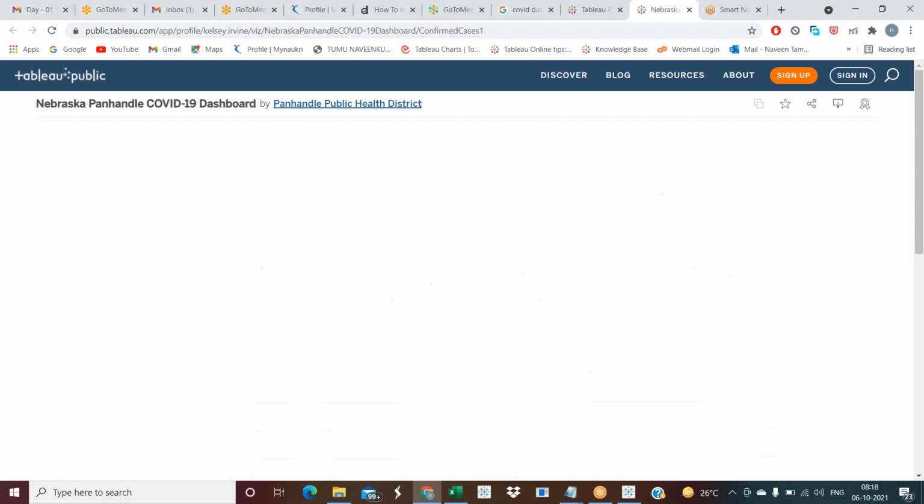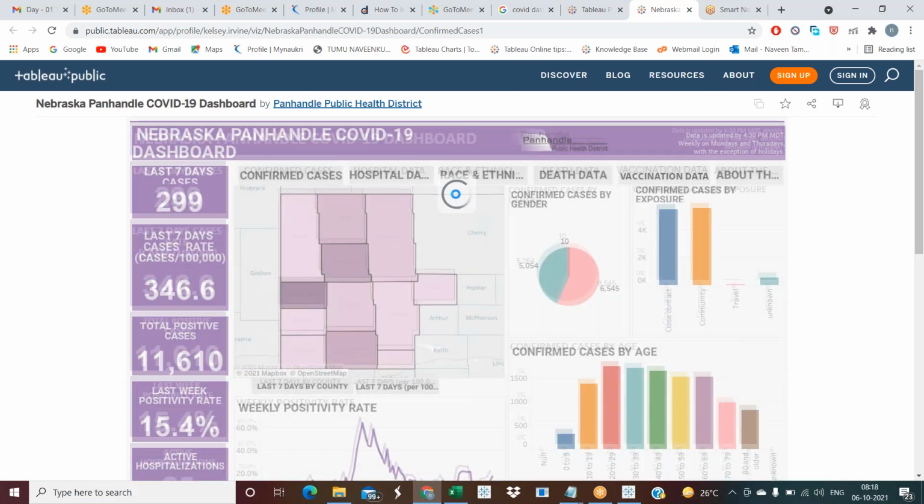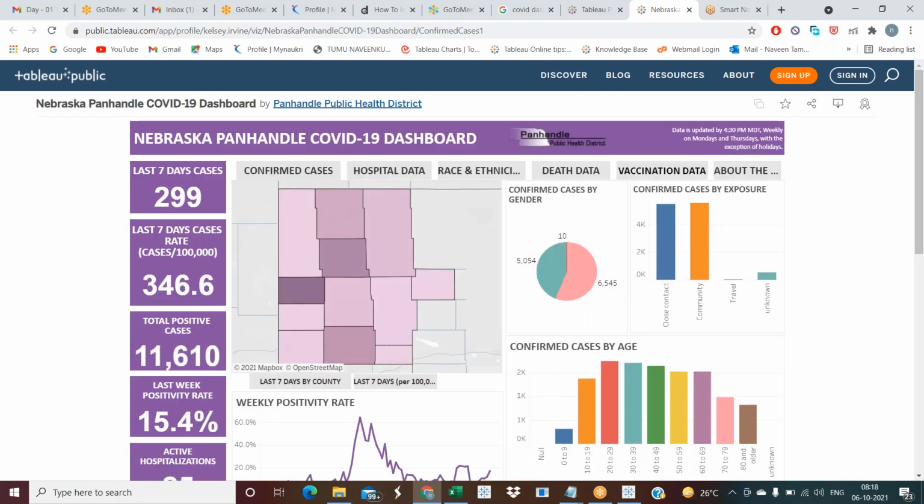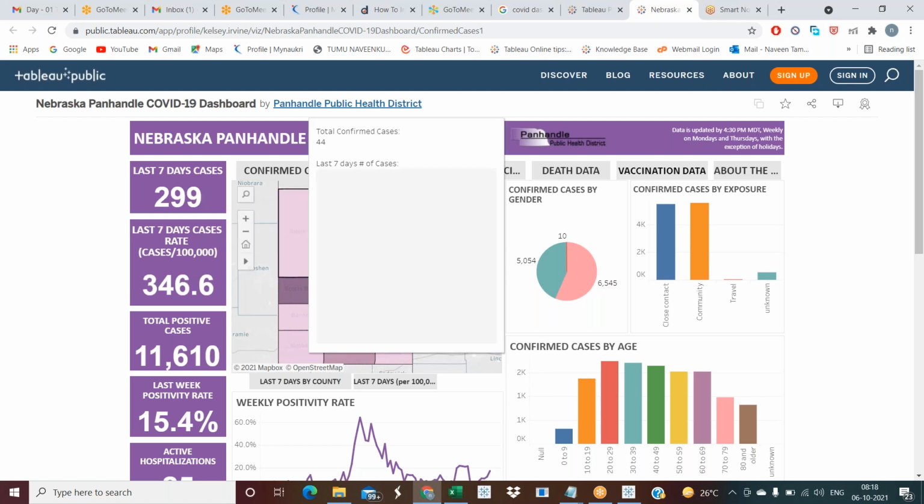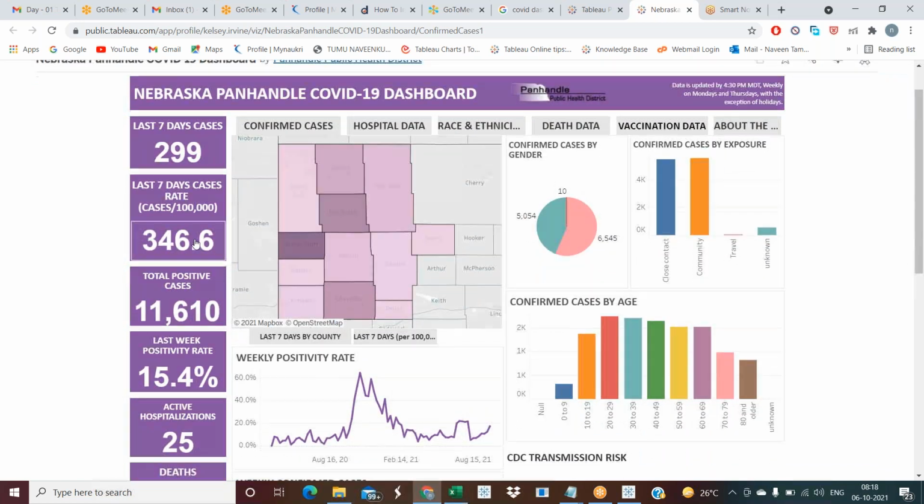I'll explain this dashboard, because we work and build dashboards the same way. This is the last 7 days cases. We need to write some calculation for how the last 7 days will come. From today, meaning Tuesday, to last Tuesday, how many new cases are we getting? This is one: last 7 days cases by rate. Based on this, they provide some rating.